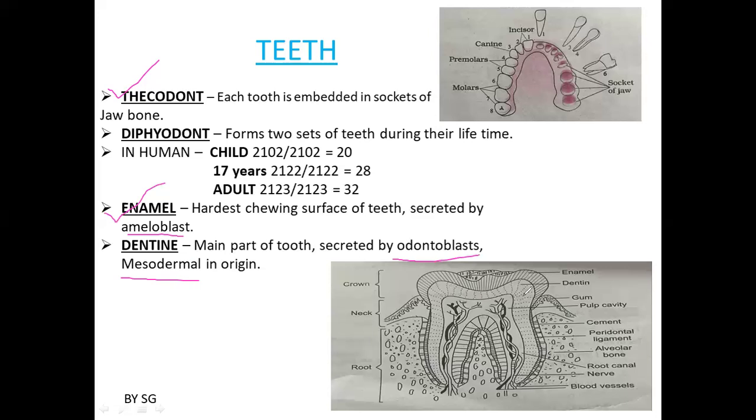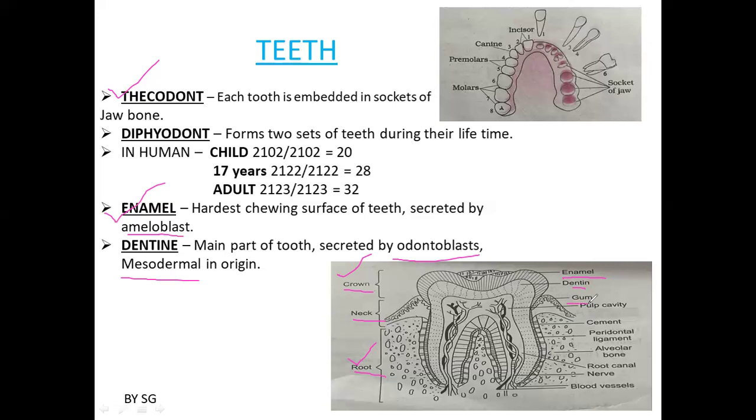The tooth is divided into three parts, that is a crown, a neck, and the root. The external part of the tooth which is visible, we call the crown, and the lower part, the root, is embedded in the sockets of the jawbone. The neck is the connecting place between the crown and the root. You can see the upper layer, that is enamel. Inner to the enamel you can see the dentine.